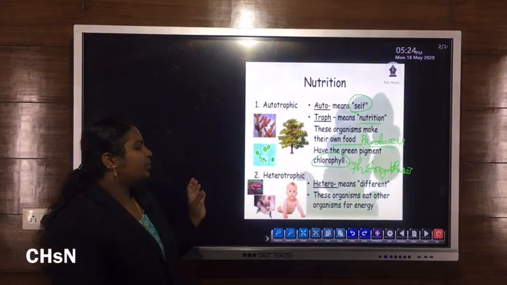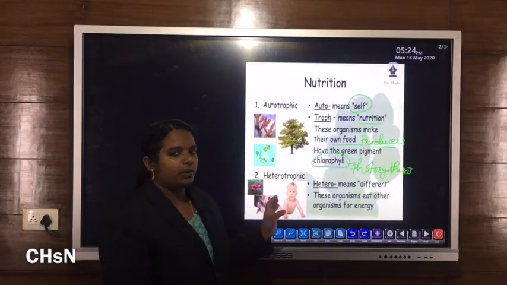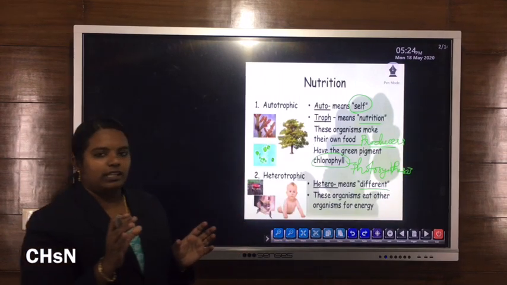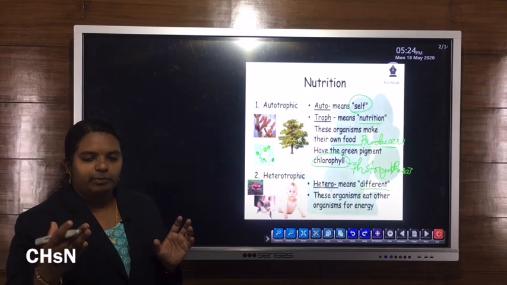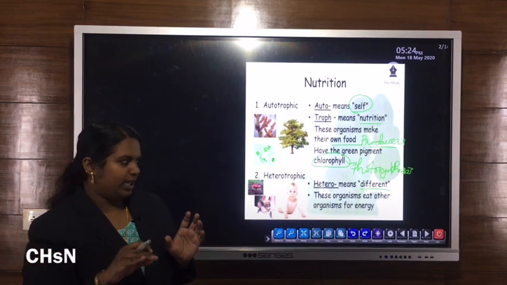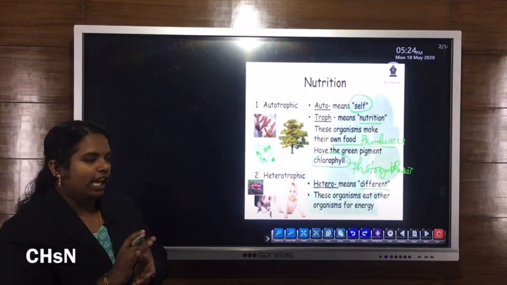Then another type of nutrition is heterotrophic nutrition. The word hetero means different. So heterotrophic organisms, or heterotrophs, mostly depend upon other plants or other smaller animals for getting their nourishment, or for deriving the energy for their further bodily activities.